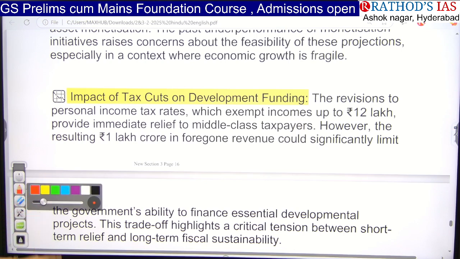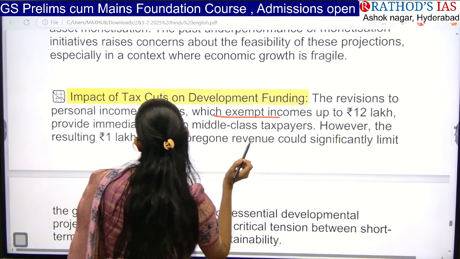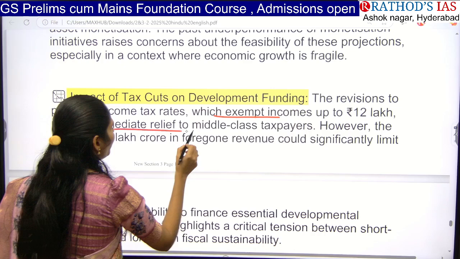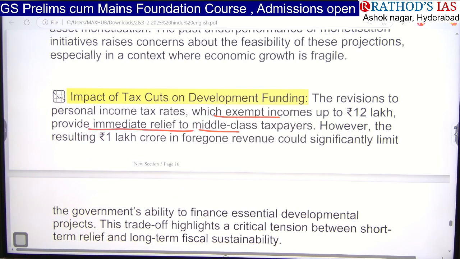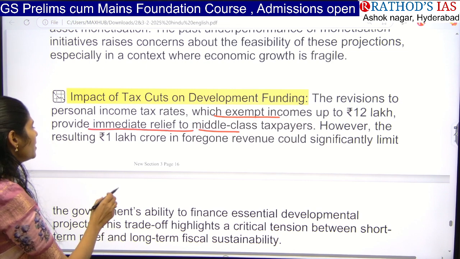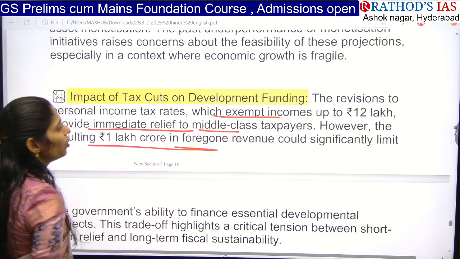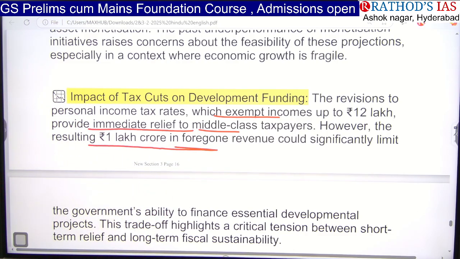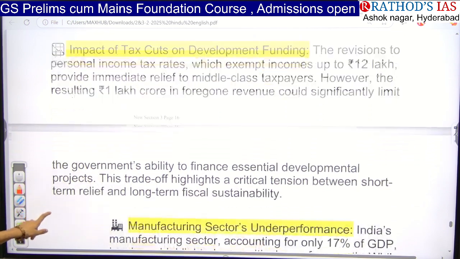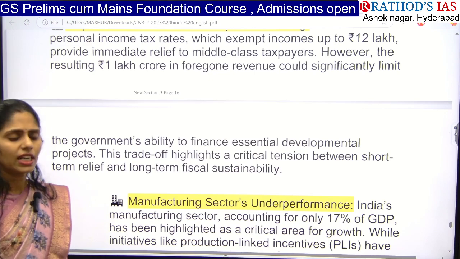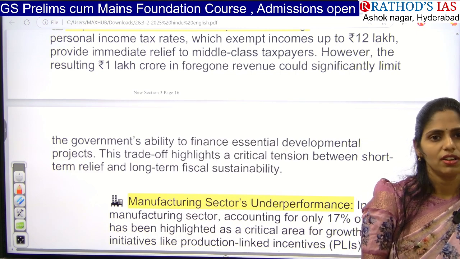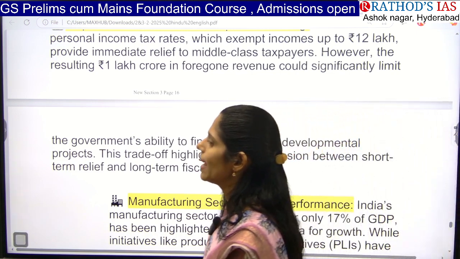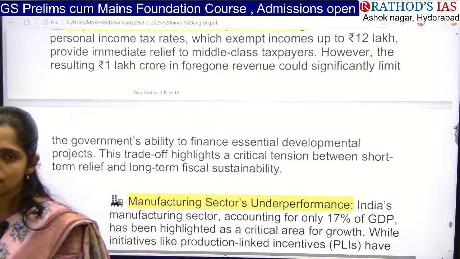Next is the impact of the tax cut on development funding. There are revisions in our personal income tax rates, which exempt incomes up to 12 lakh rupees and provide immediate relief for middle class taxpayers. Because of this, it will result in less than 1 lakh crore of foregone revenue, which could significantly limit the government's ability to finance essential development projects. So this article is saying that if tax exemption is given by the government, it will have an impact on our development activities.